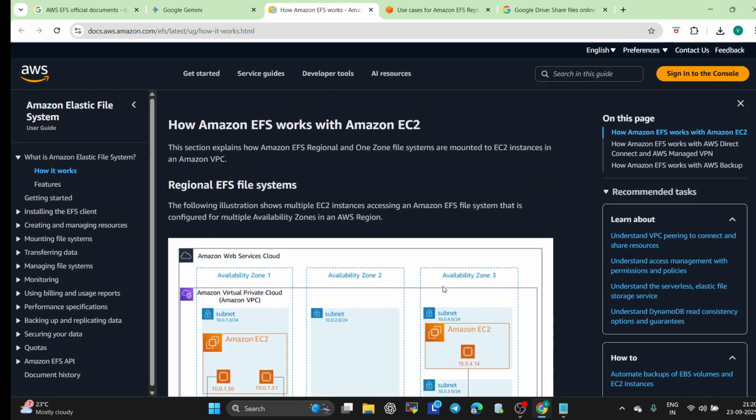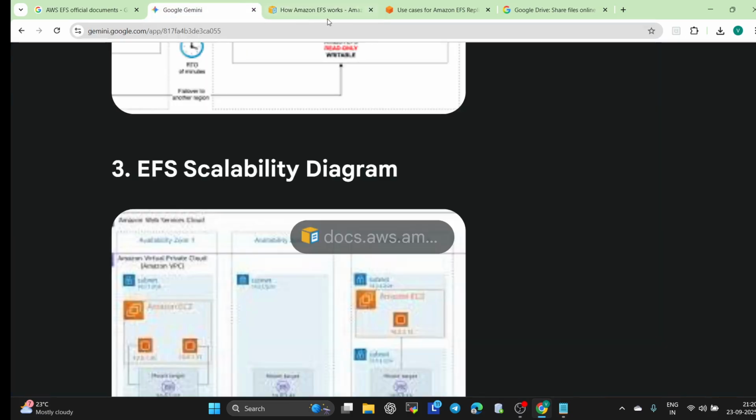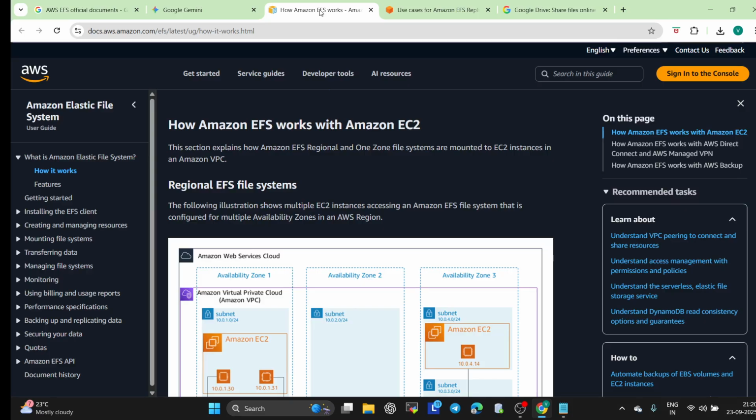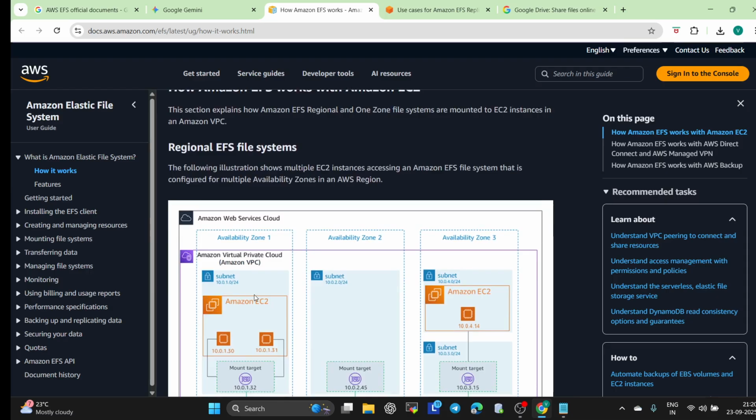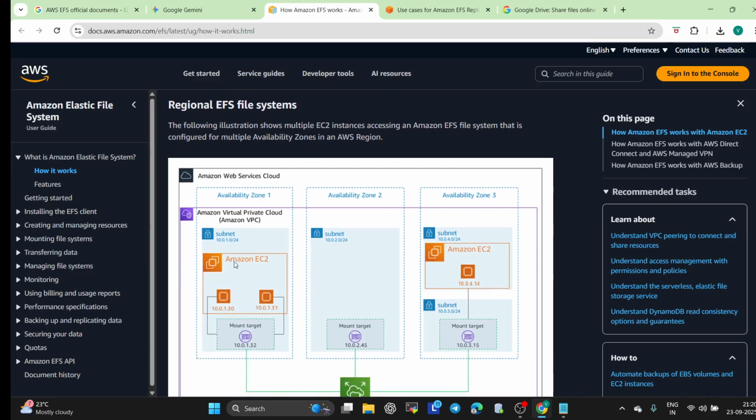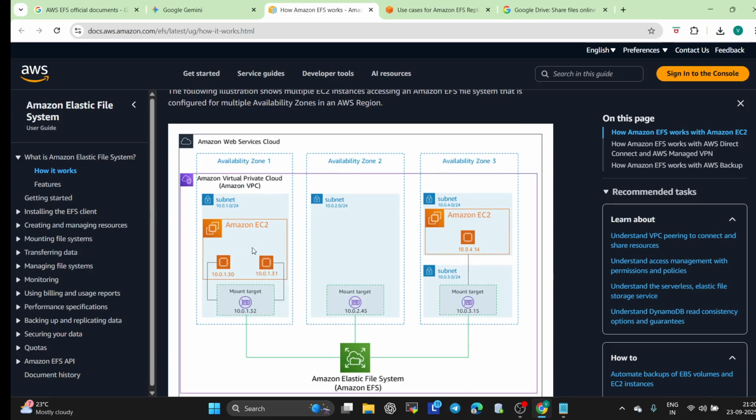Now, our question was how it scales automatically. So these are the three availability zones, and each availability zone has its own subnet with a different IP range, 10.0.1.0/24, and here 10.0.2.0/24 and here 10.0.4.0/24. And inside that subnet, EC2 will be there, our resources or our servers will be there, and they have their own IPs.